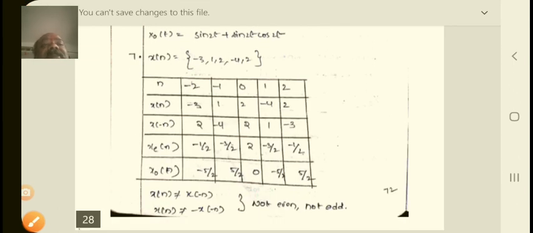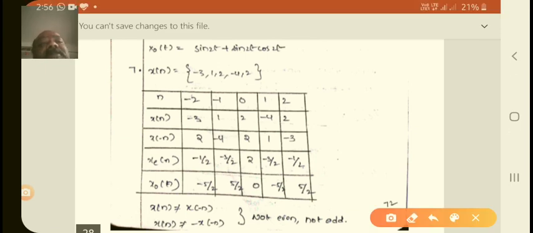And similarly, we take x of n given as minus 3, 1, 2, minus 4, 2. So therefore n is equal to minus 2, minus 1, 0, 1, 2.